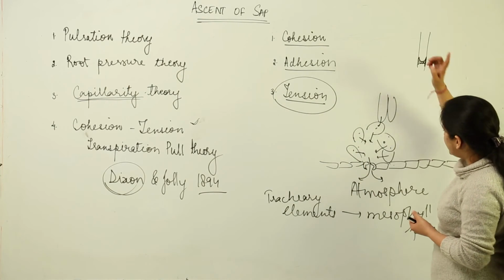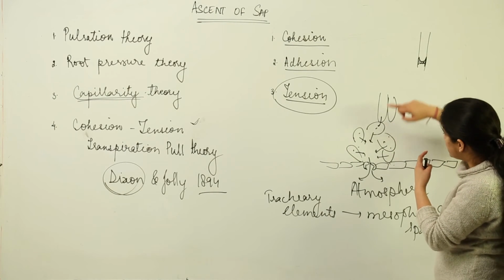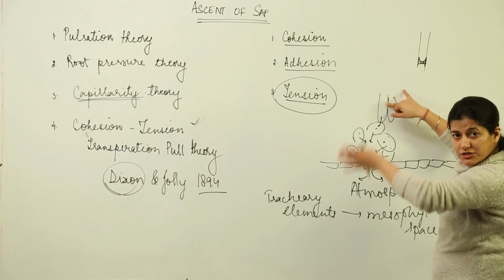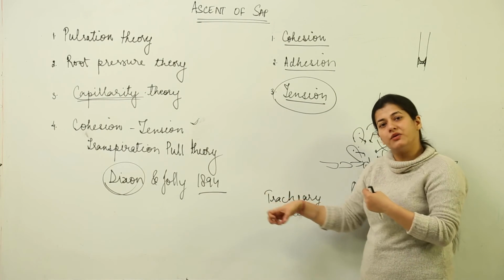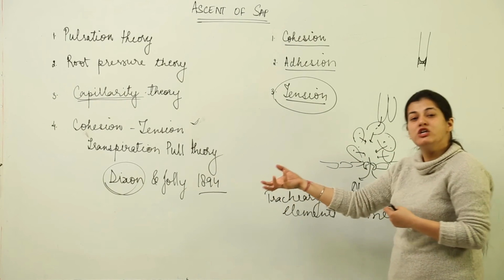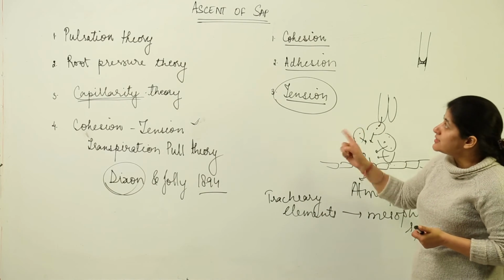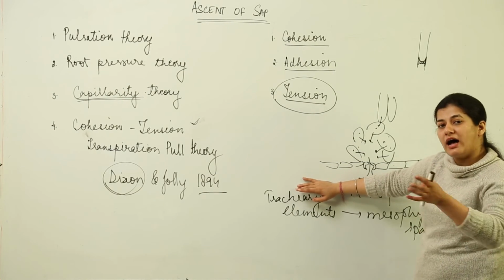Now we had talked that tension started from here, it went to the mesophyll cell, this mesophyll took up and passed it to the tracheary elements. Now the tracheary elements, from where are they going to take the water? They are going to take the water from the root cells, and root cells are going to take the water from the soil itself. So this is the Ascent of Sap theory, which very well describes how the water is